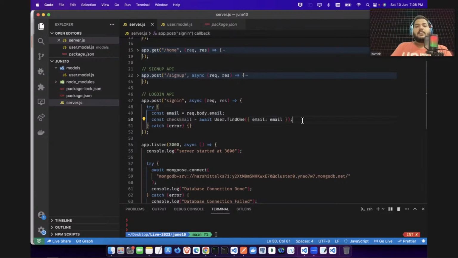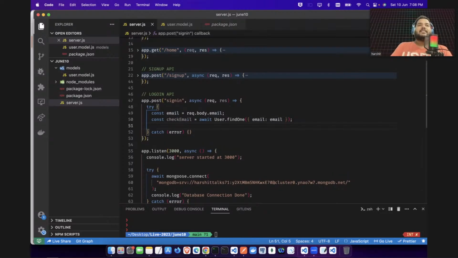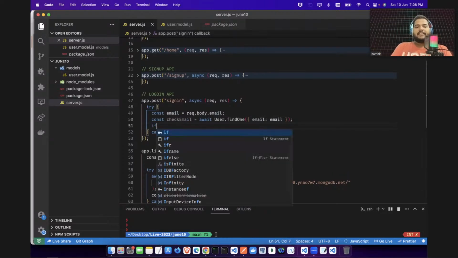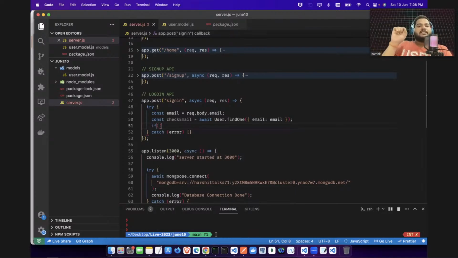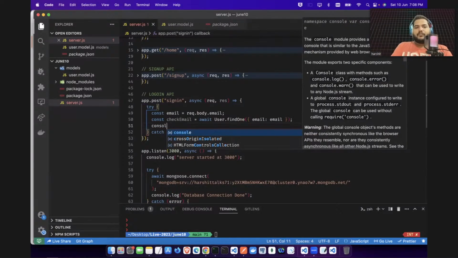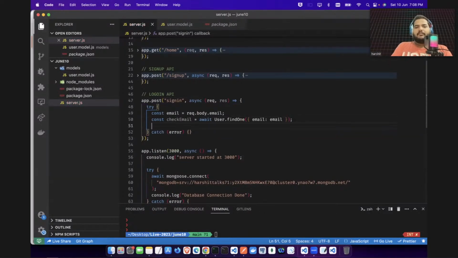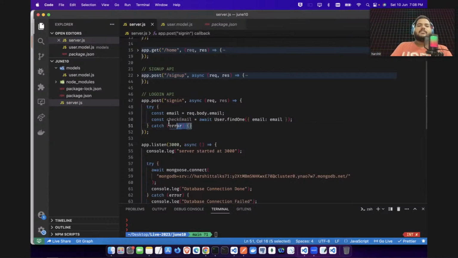So whatever you have given, if this email address is correct, if this email address has something, it will return me that user. Okay, it will return me that user. So first of all, let me just console.log, or do not console.log. Let's build the API only. So first of all, I will check this email address. If we have some user with this email address, it will return me that user. If it doesn't, it will return me null.